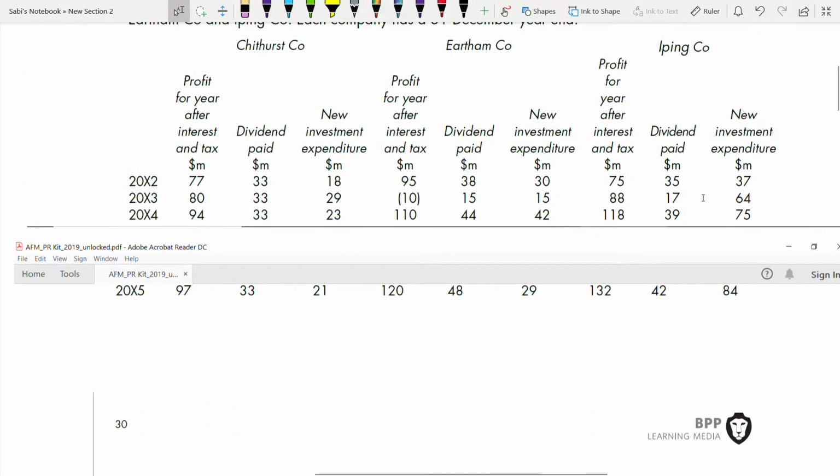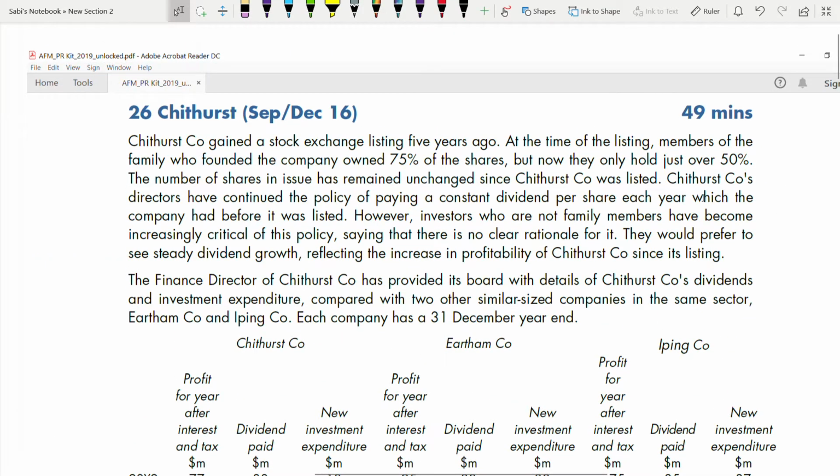Okay. Now, Chithurst gained a stock exchange listing 5 years ago. At the time of the listing, members of the family who founded the company owned 75% of the shares, but now they hold just over 50%. The number of shares in issue has remained unchanged since Chithurst was listed. Chithurst company directors have continued the policy of paying a constant dividend per share each year, as the company had before it was listed. However, investors who are not family members have become increasingly critical of this policy, saying that there is no clear rationale for it. They would prefer to see steady dividend growth, reflecting the increase in profitability of Chithurst since its listing.